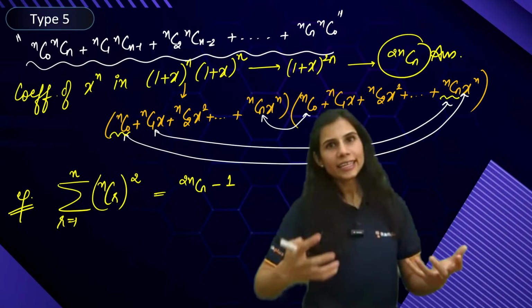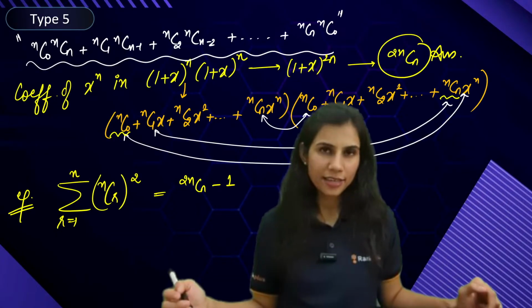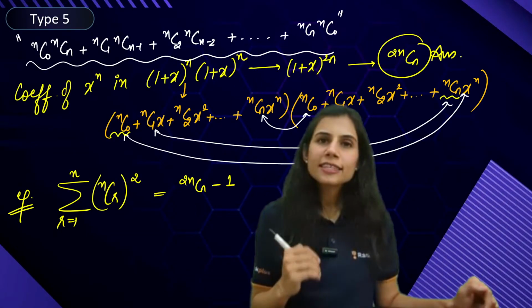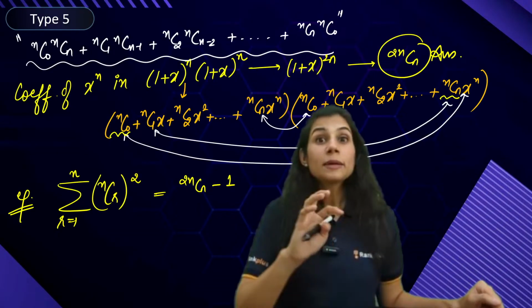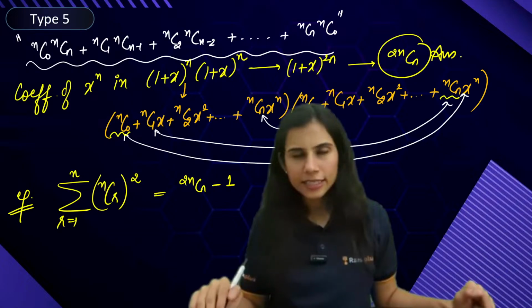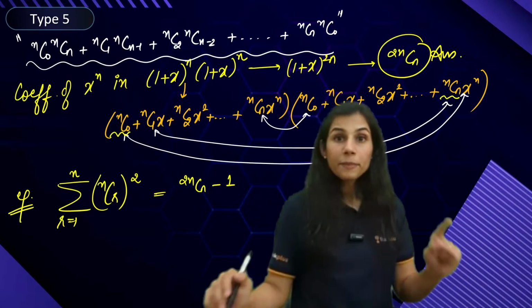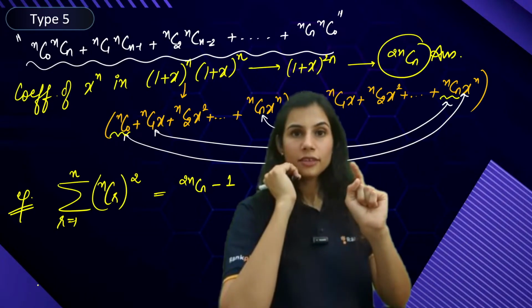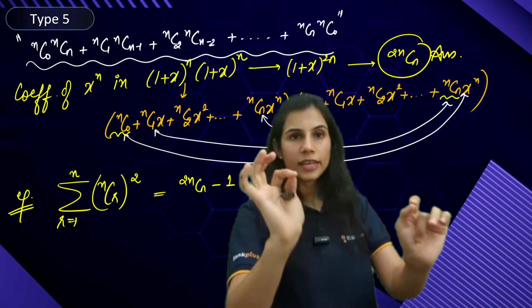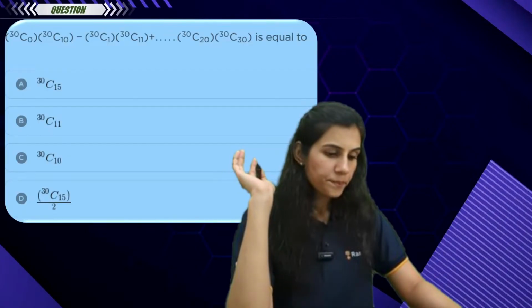It's like you are adding nC0 into nCn and subtracting nC0 into nCn. So when you add nC0 into nCn, the series gets completed. Your answer is 2nCn. Subtract nC0 into nCn, that means subtracting 1. Got it? Please don't forget this. Very, very important. Is this cool?